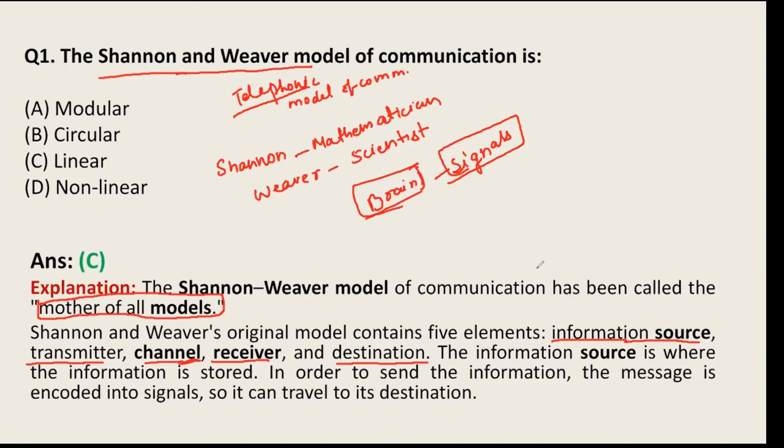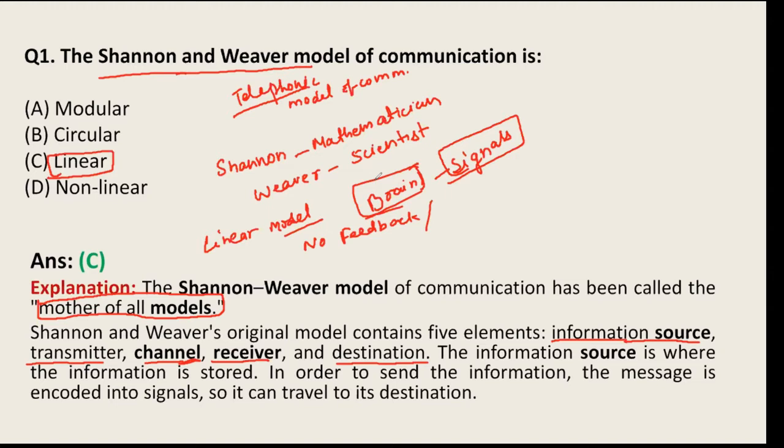So what you have to remember is that this is called a linear model. Why is it called a linear model? Why not circular, why not non-linear? Because a linear model is one where there is no feedback, or very weak feedback. When feedback is not available in a particular model, that is called a linear model of communication.